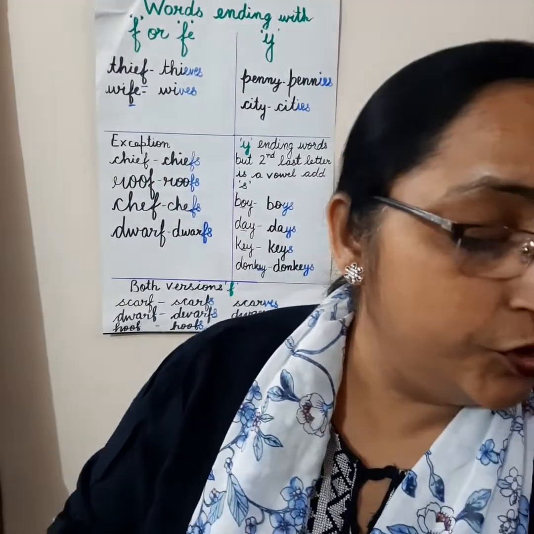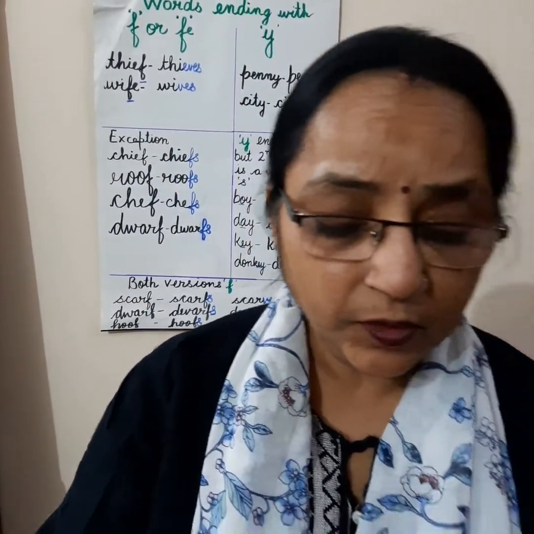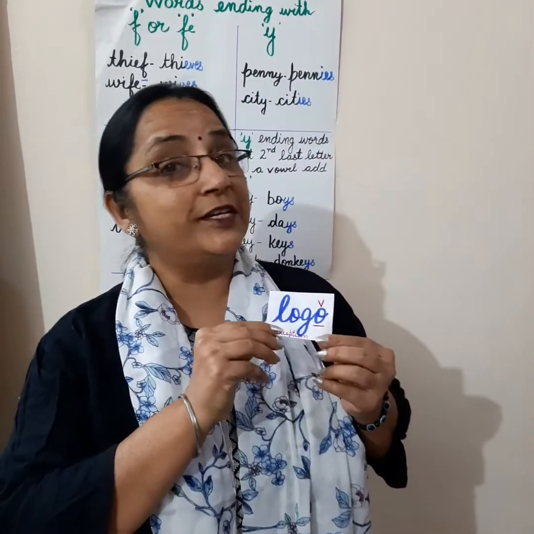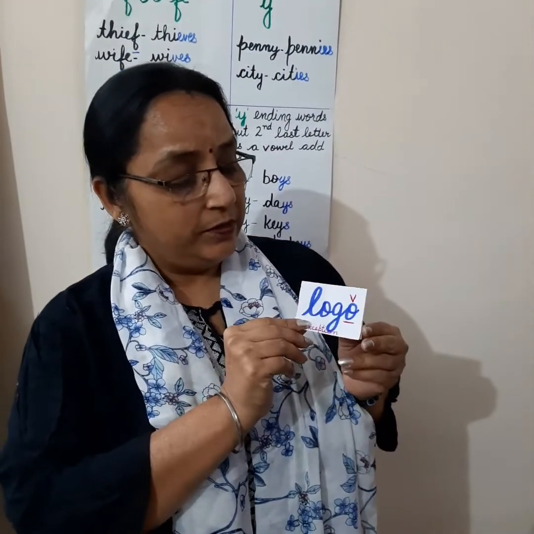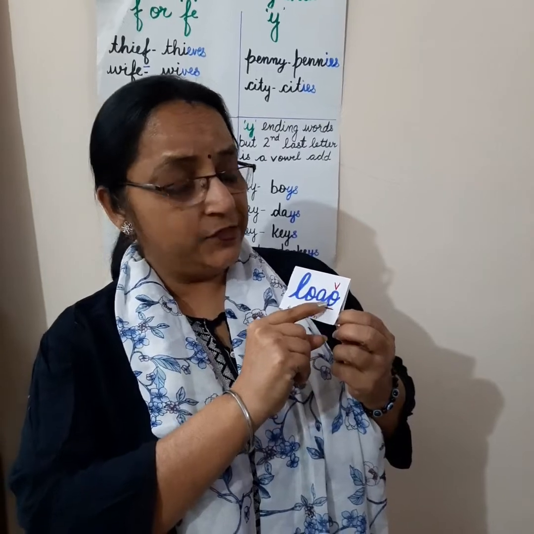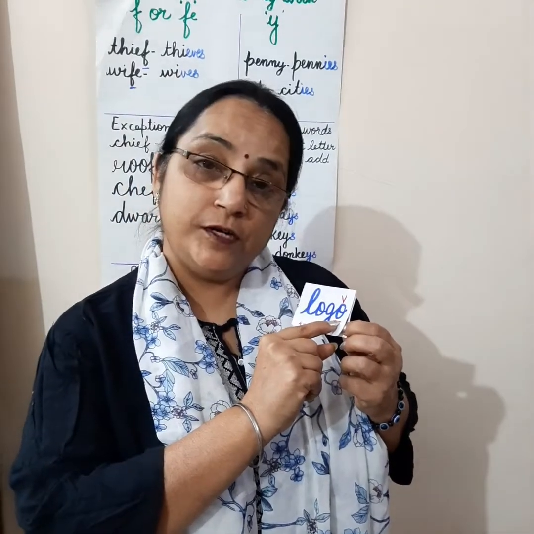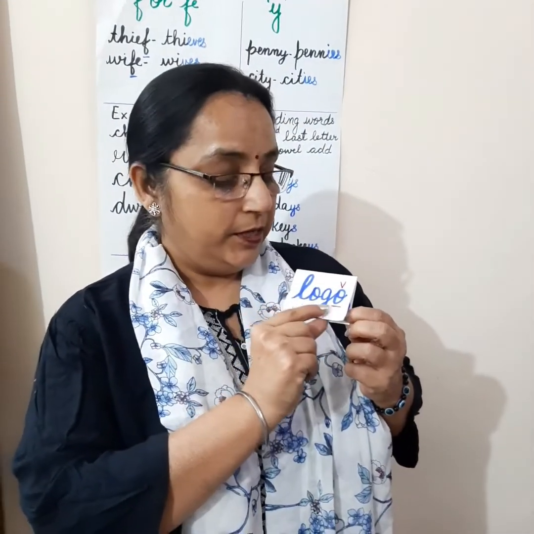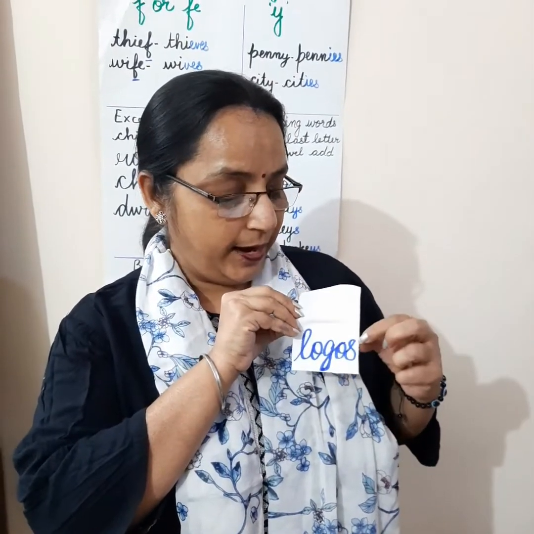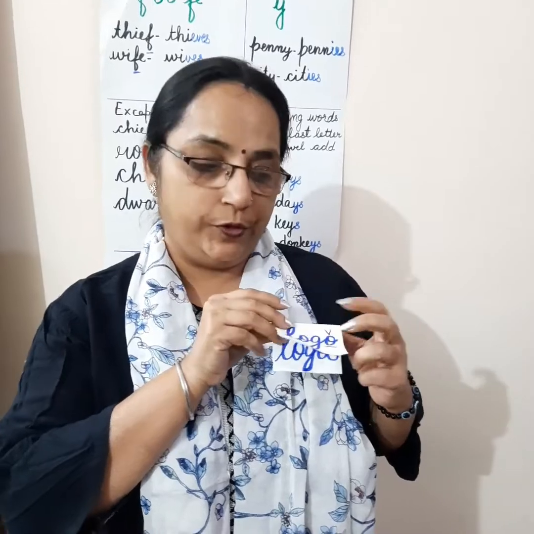Also, I told you about the words that end with O, we add ES to them as well. And I told you the exceptions also. The words that end with O, you have to learn such words because here you don't add ES, you simply add S to make them plural.